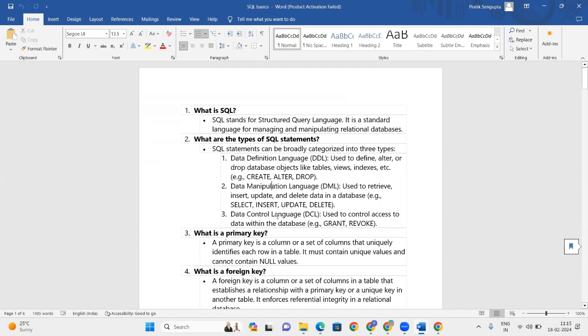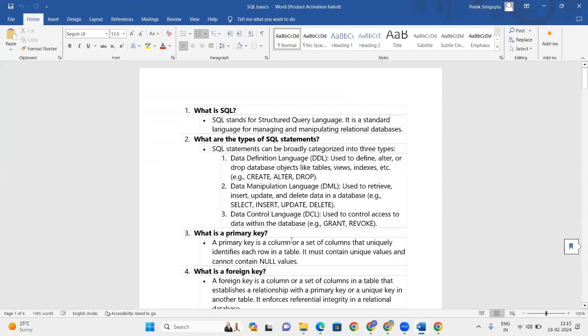Next is data control language. Here we use grant and revoke. This is basically the task of the database administrator. He generally gives access to different users of the data, whether they have read access or update access. Okay, what is the primary key?